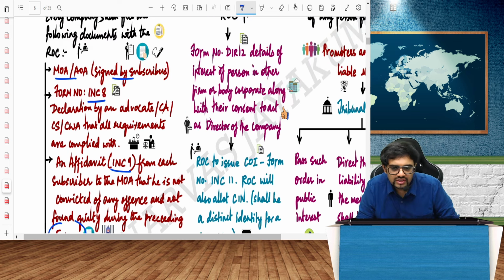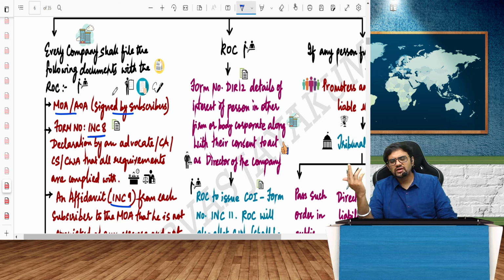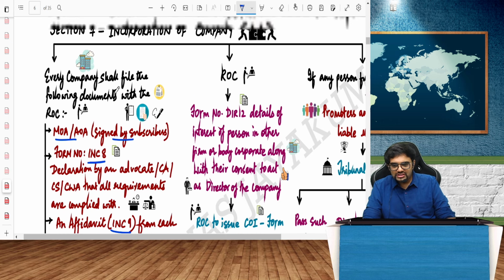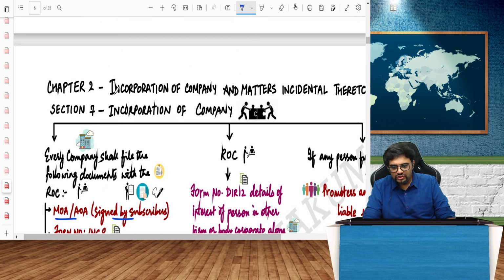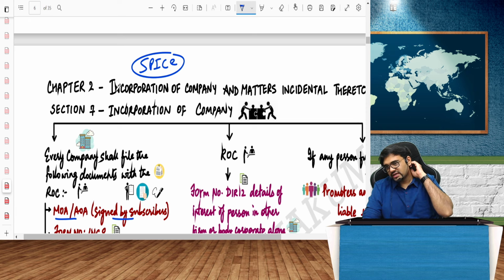So guys, all this procedure is completely simplified now practically because of a concept called SPICE. I'm sure you know that. Simplified Proforma of Incorporation of Company Electronically, SPICE. Things have changed, but in the institute, they have still retained these things. That's why we are doing that. But anyway, SPICE also they can ask you.